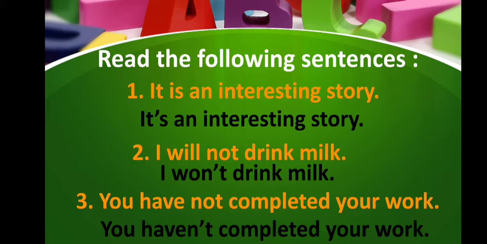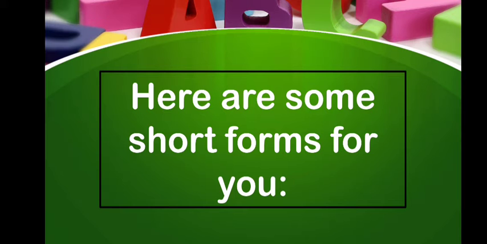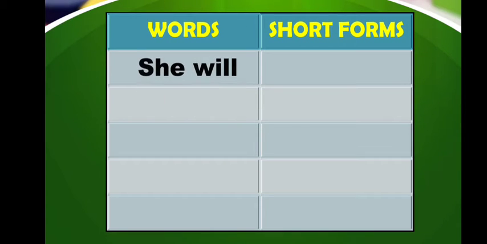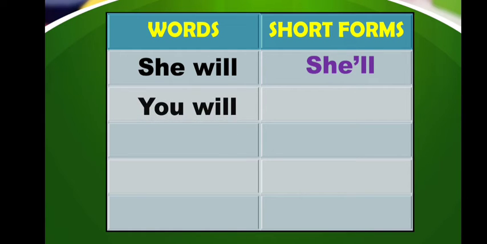So similarly, I will show you some examples. Here are some short forms for you. The word is she will, and the short form of she will is she'll. Here, how we will write it? S-H-E, she, then apostrophe, then double L. The next word is you will, and the short form of you will is you'll, and you will write it like Y-O-U apostrophe, then L-L.